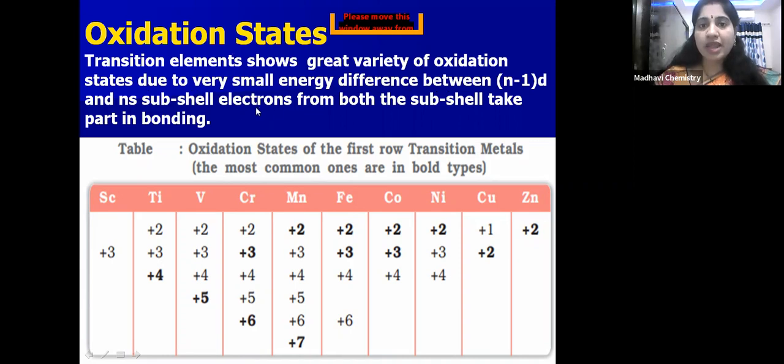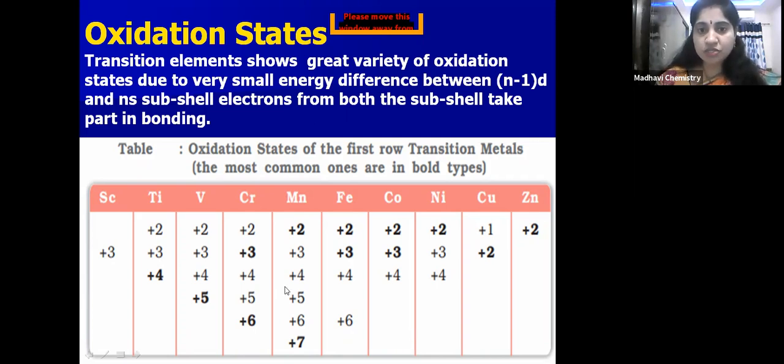So electrons from both subshells take part in bonding. Why do these transition elements show a variety of oxidation states? Because the energy difference between the (n-1)d orbital and the ns orbital is very little. Because of that, electrons from (n-1)d and ns are also involved in bond formation, so transition elements show variable oxidation states.